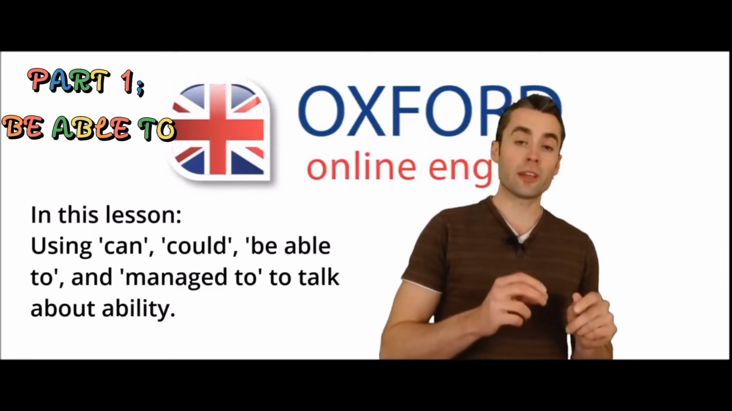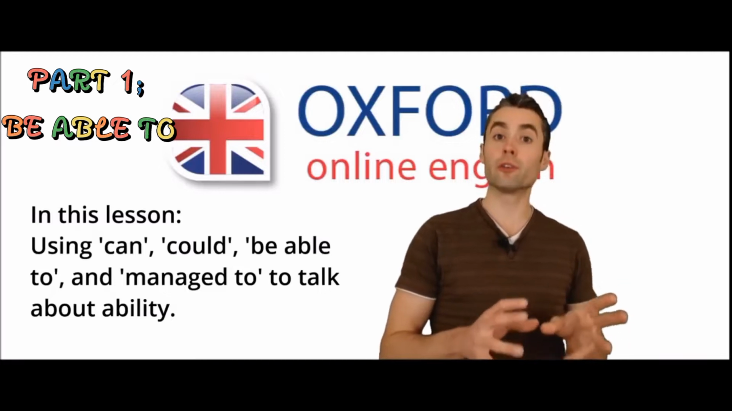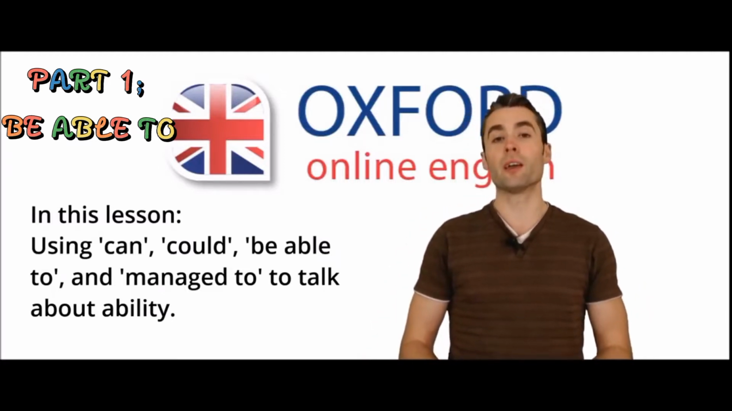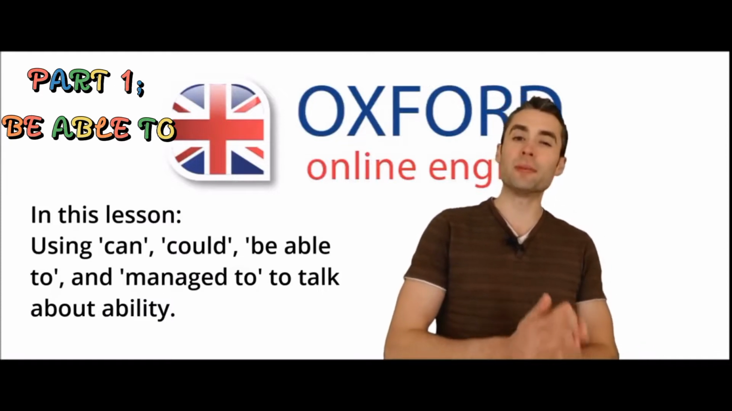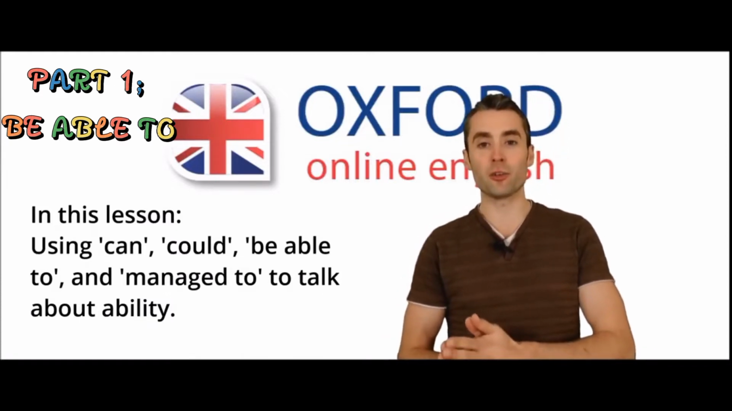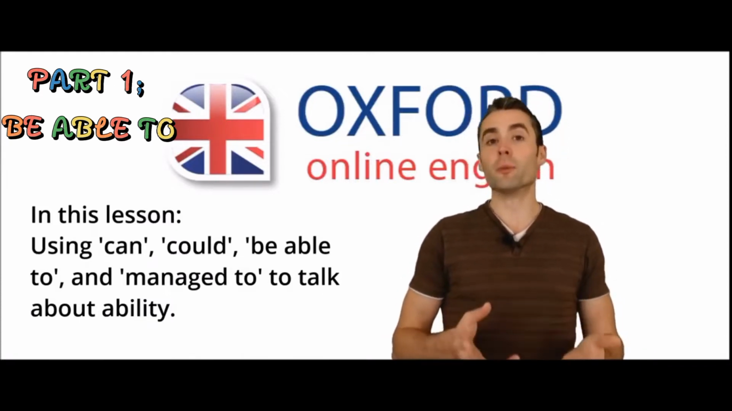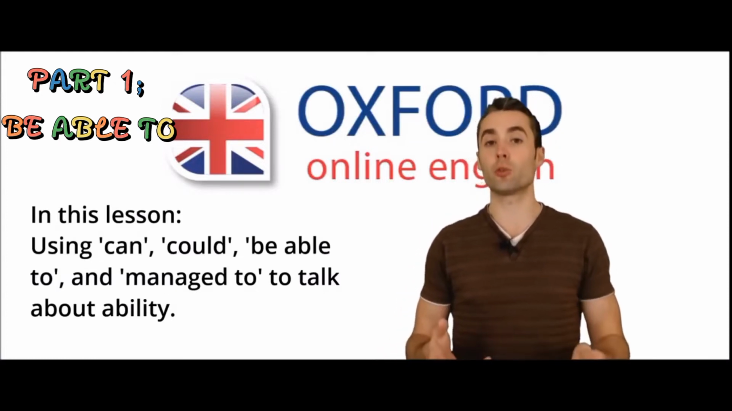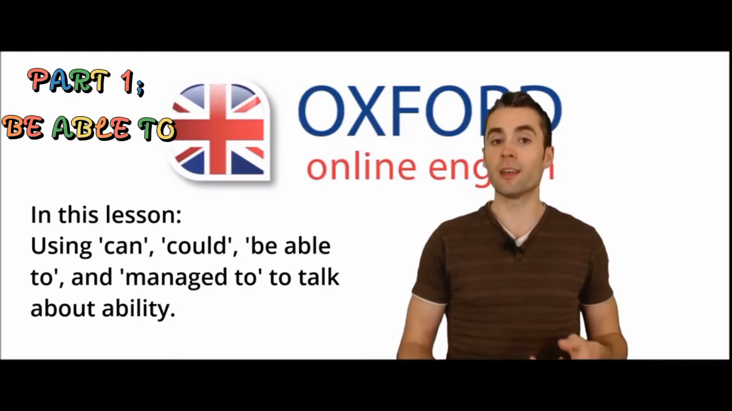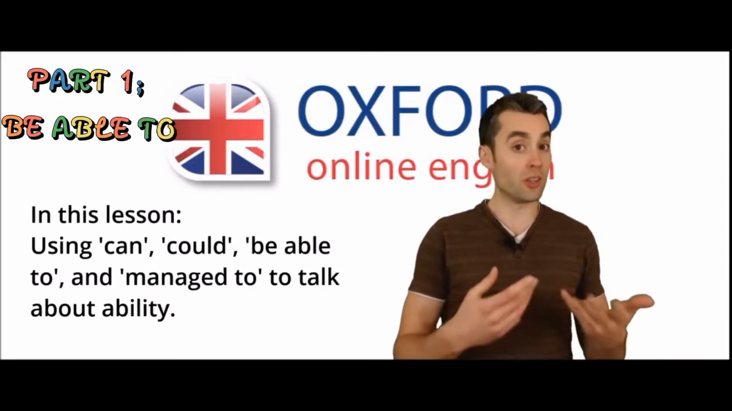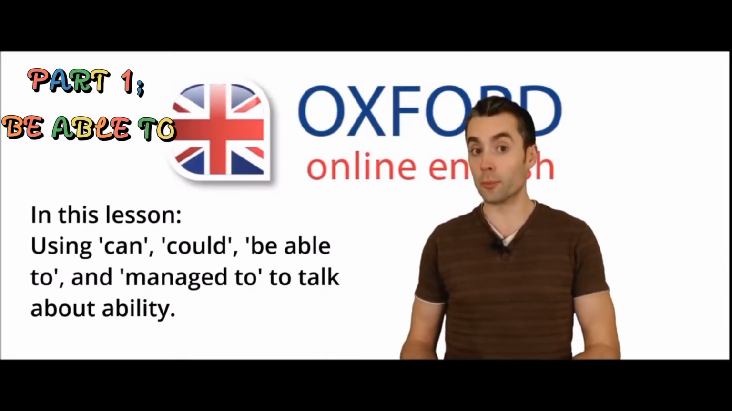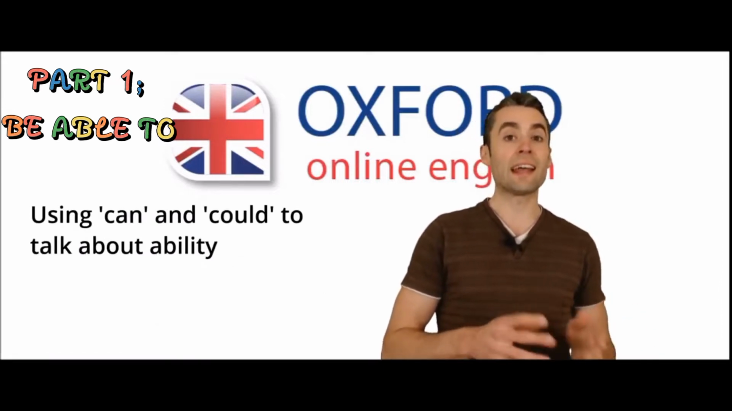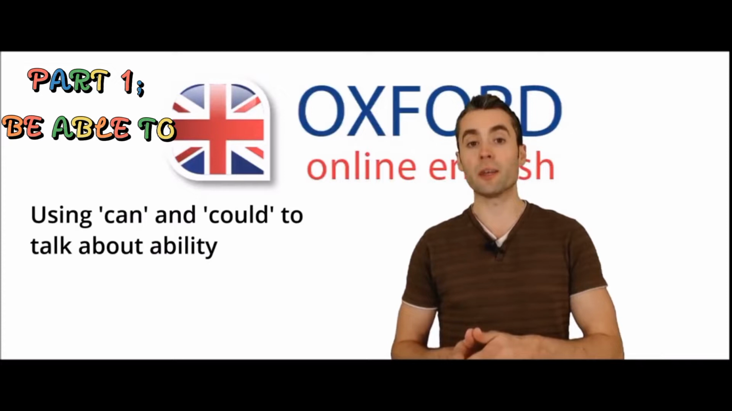So in this lesson, we're going to focus on using the verbs can and could to talk about ability. You will also learn about the verbs be able to and managed to. These verbs are not modal verbs, but we can't use can or could in every situation to talk about ability, so we sometimes need to use a different non-modal verb. First of all, let's look at using can and could to talk about ability.